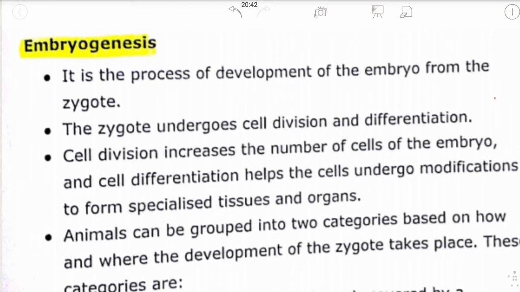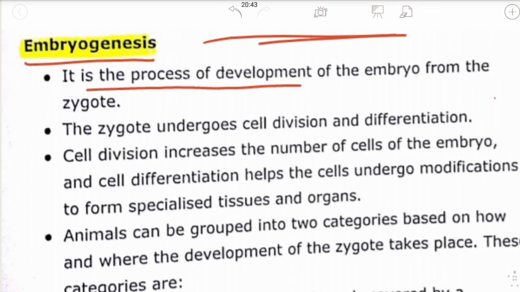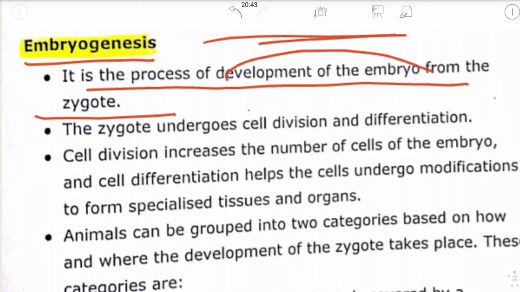Embryogenesis is the last topic of this chapter. Embryogenesis is the process of development of the embryo from the zygote. We know that the zygote is formed and developed, so in this process we will learn the development of the embryo from the zygote. The zygote undergoes cell division and differentiation.